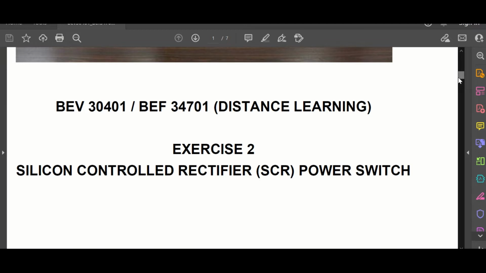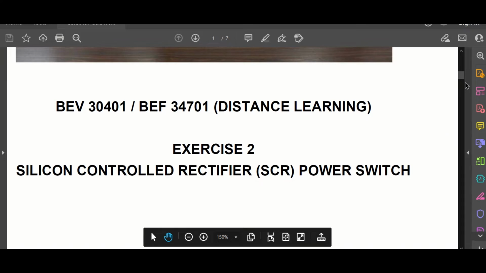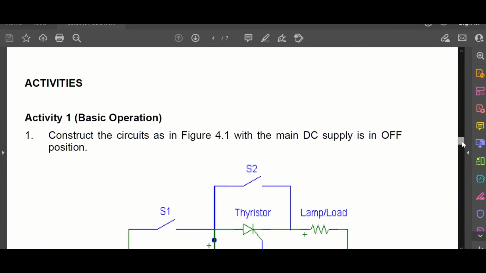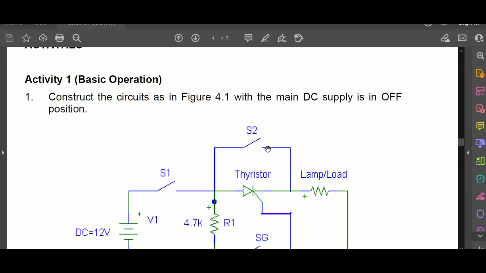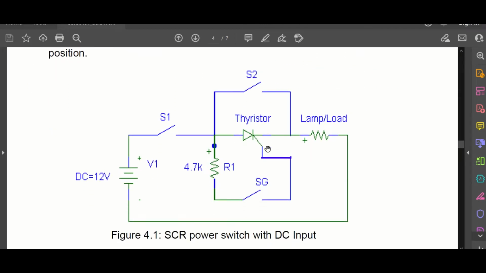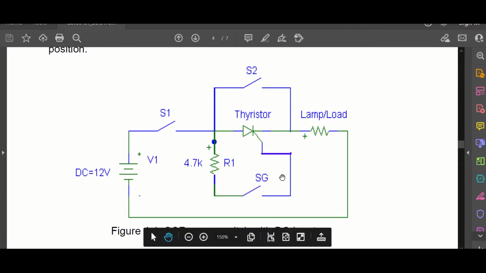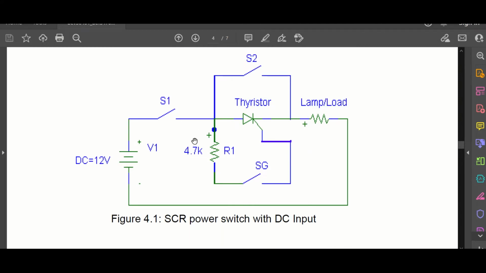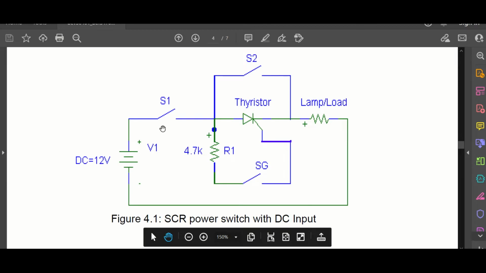Today I will present exercise 2, which is the silicon controlled rectifier (SCR) power switch. In this video I will present activity 1 for the basic operation. In this lab, I need to design this circuit, an SCR power switch with DC input, in Multisim, and check the status or condition of the lamp under different conditions of switch 1 and switch G.